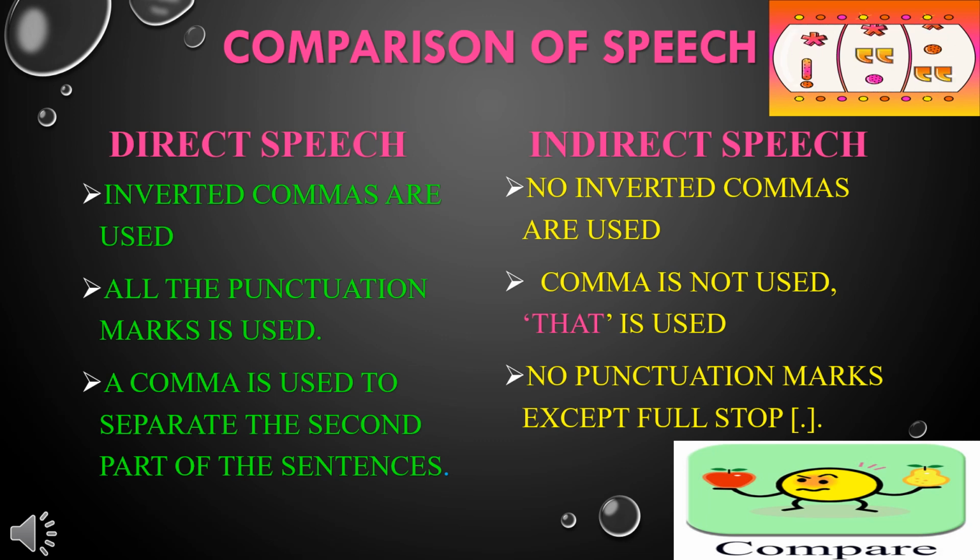See the first one. In direct speech, inverted commas are used, whereas in indirect speech, no inverted commas are used. See the second one. In direct speech, all the punctuation marks are used. In indirect speech, a comma is not used. Instead of a comma, "that" is used. See the third one. In direct speech, a comma is used to separate the second part of the sentence. In indirect speech, no punctuation marks except the full stop. So, from the comparison, you can identify direct speech and indirect speech.